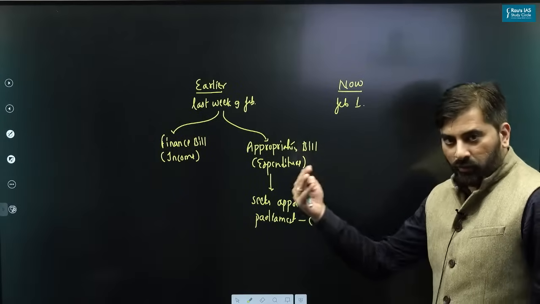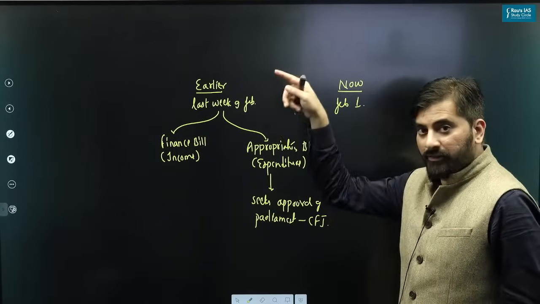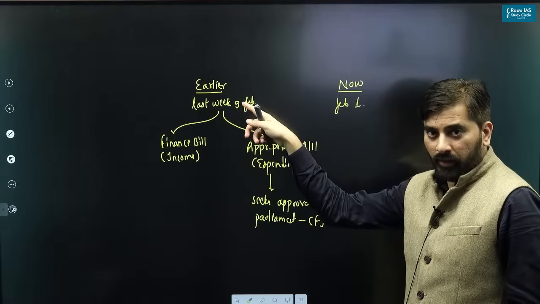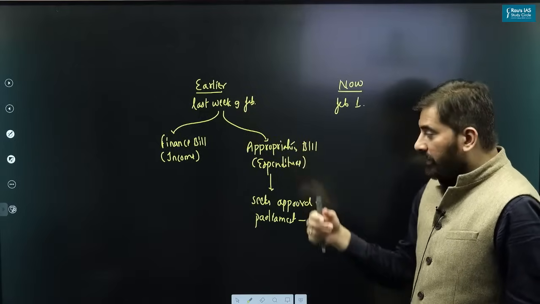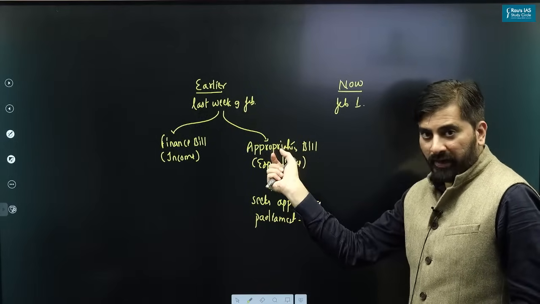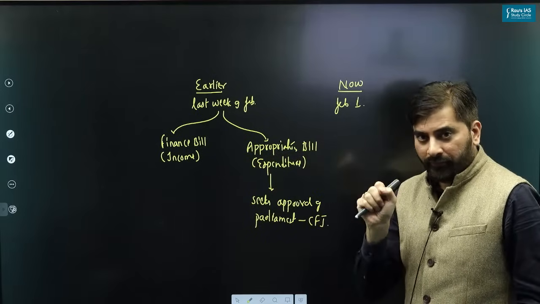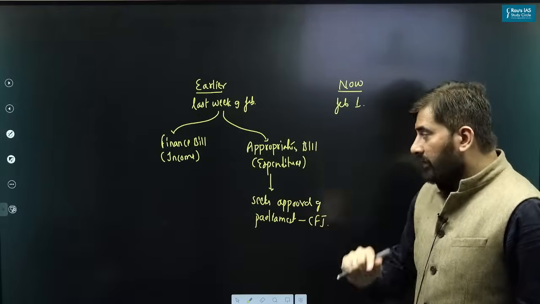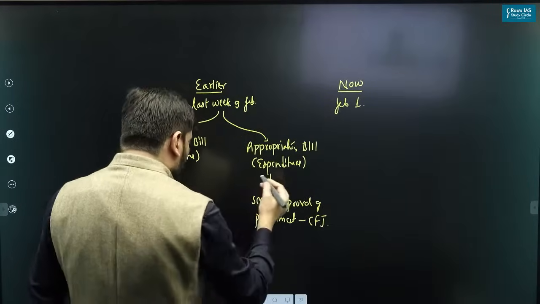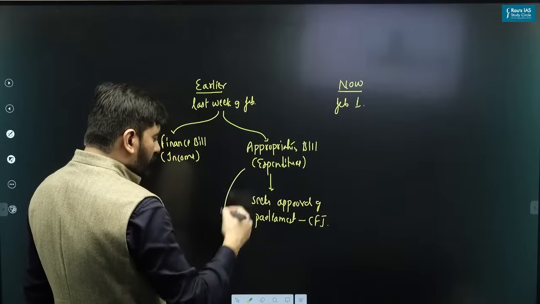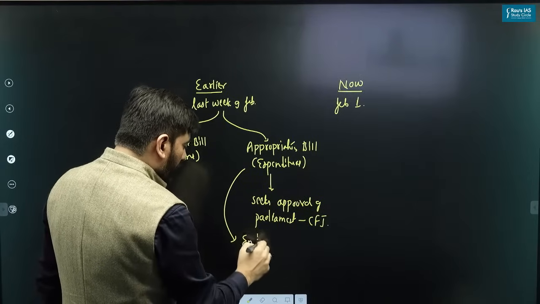Now, earlier, the budget was presented in the last week of February. And what used to happen is that this appropriation bill, where the government takes approval of the parliament to withdraw money from CFI, normally used to be passed only by the end of May.